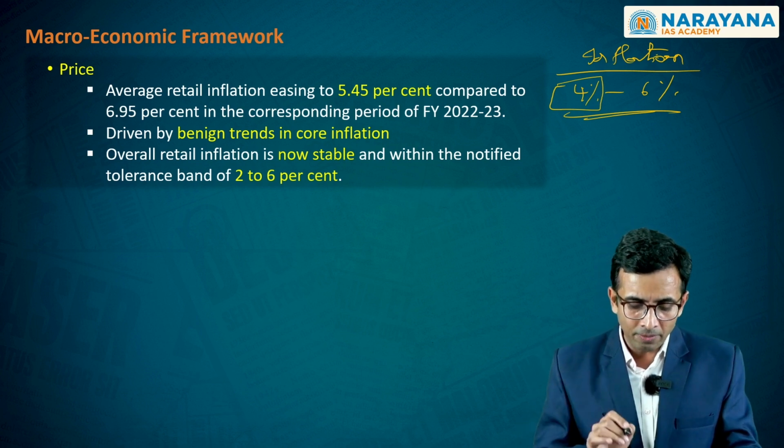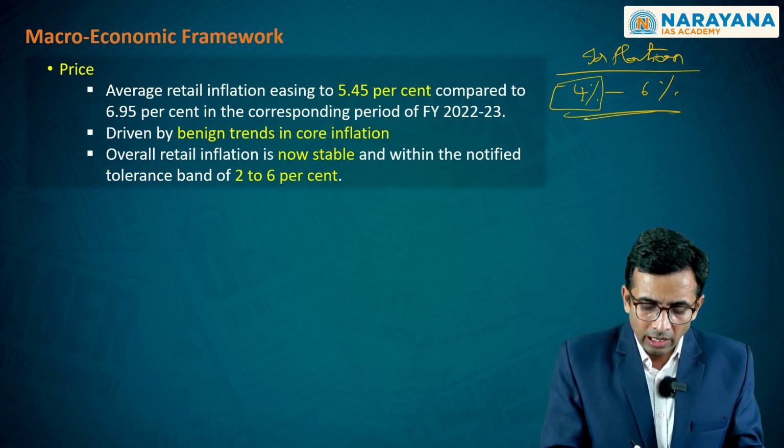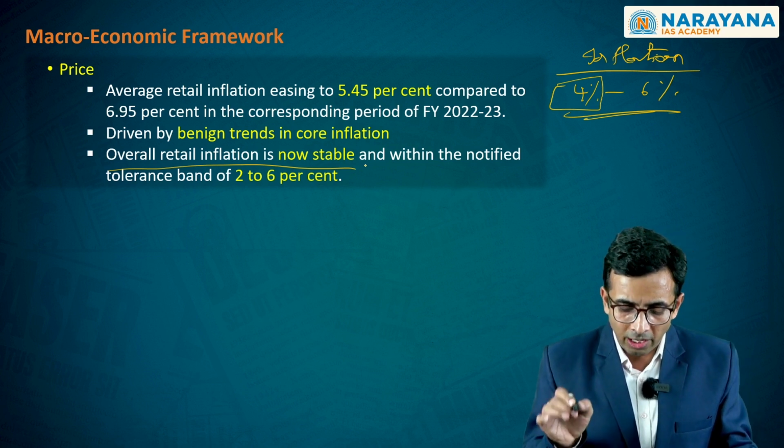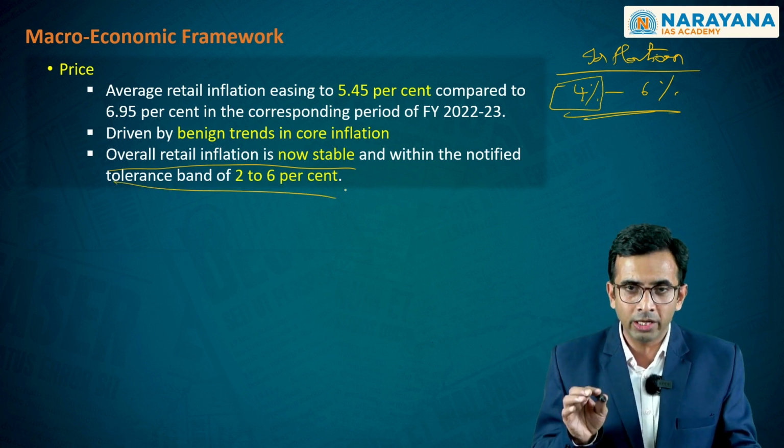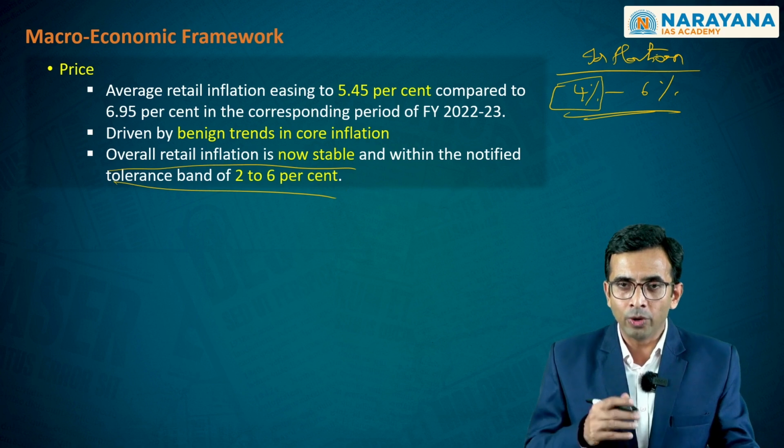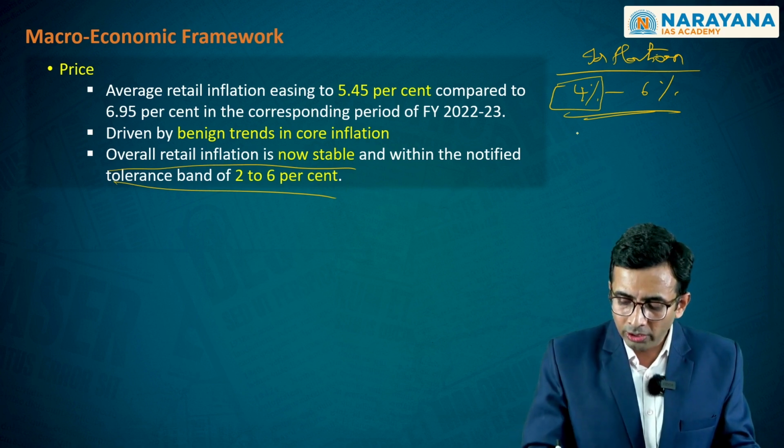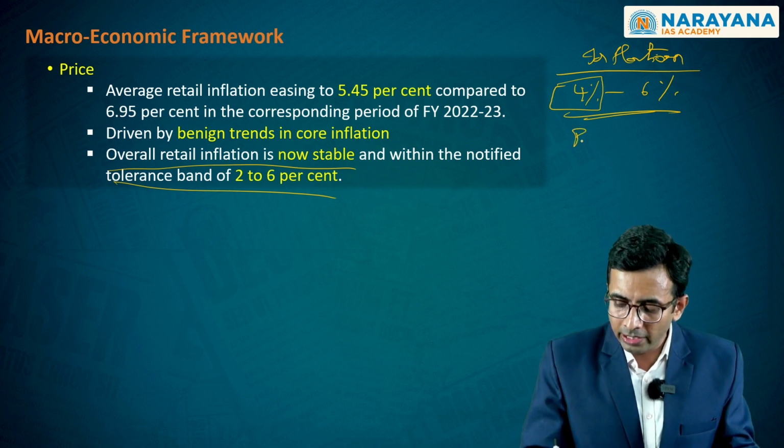On the other hand, you also see that retail inflation being stable, notified within the tolerance band of 2 to 6%, we clearly can say that the growth that we are achieving now is occurring at the levels of largely price stability.